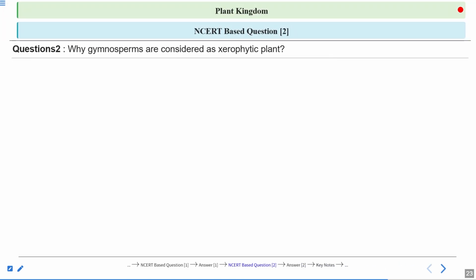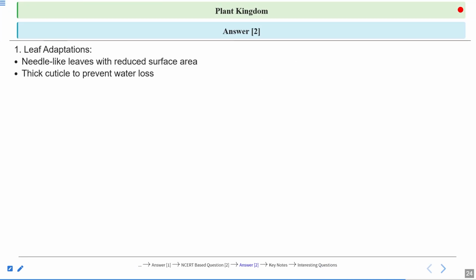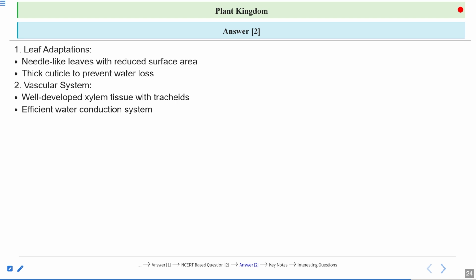Next question. Why are gymnosperms considered xerophytic plants? So, leaf adaptation: needle-like leaves reduce the surface area, and a thick cuticle prevents water loss. And vascular system: well-developed xylem tissue with tracheids, an efficient water conducting system. They are more efficient in water conduction as compared with the pteridophytes.